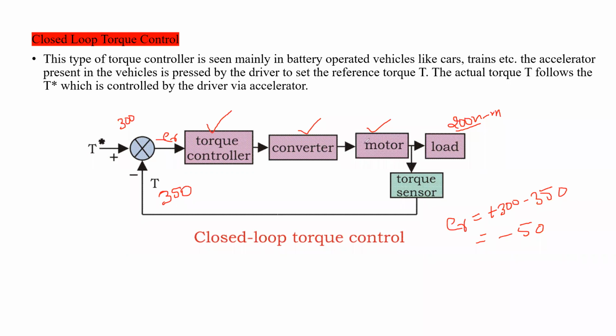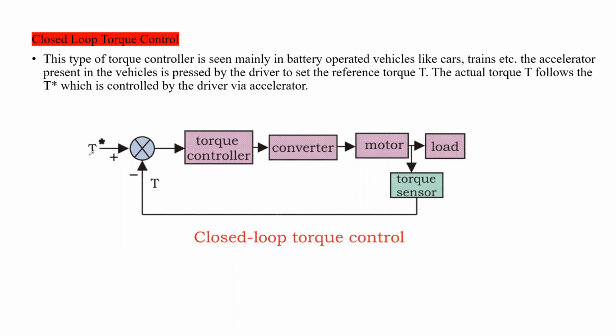Means the current and voltage parameters are going to be adjusted. If the current parameter is adjusted, what happens? The torque parameter is also adjusted. If torque is adjusted, the speed is also adjusted, in the same way. Is it clear? So here the output parameter is compared with some reference parameters. Reference means we have to give some value. We have to design some control logic.